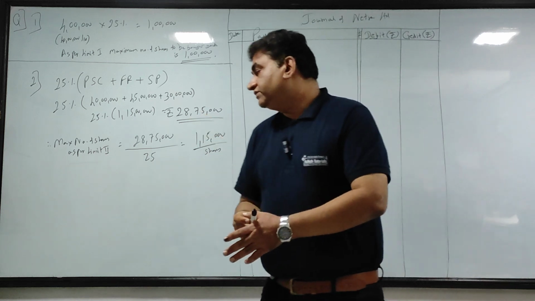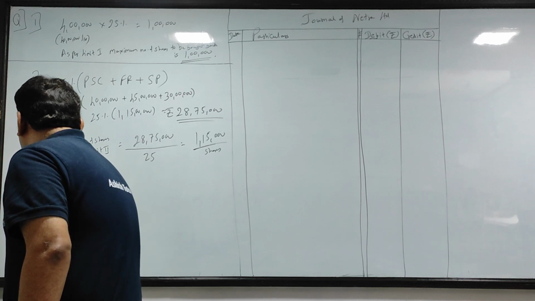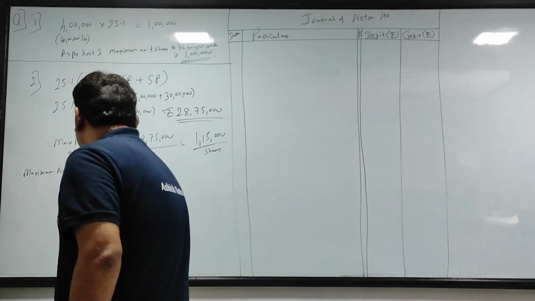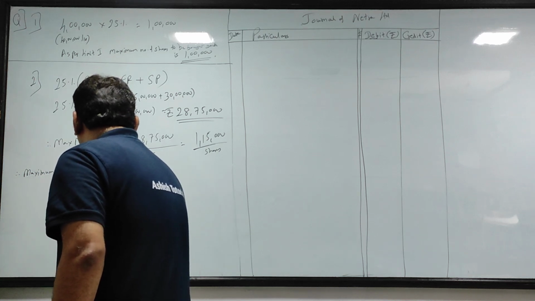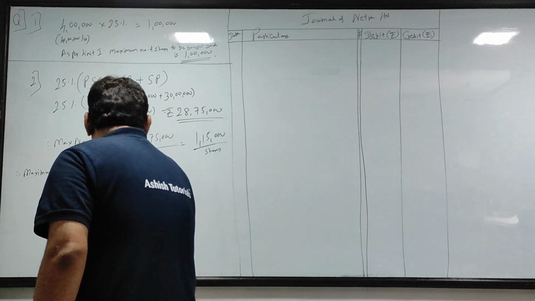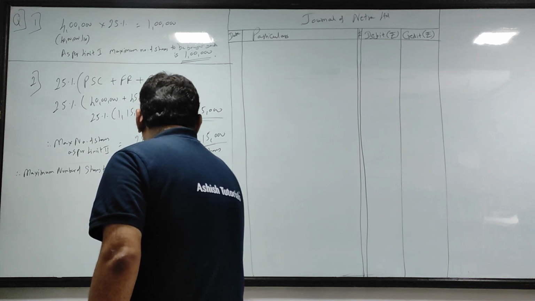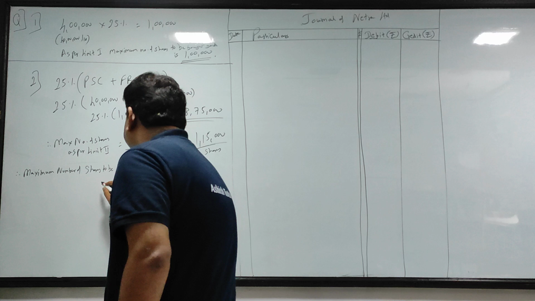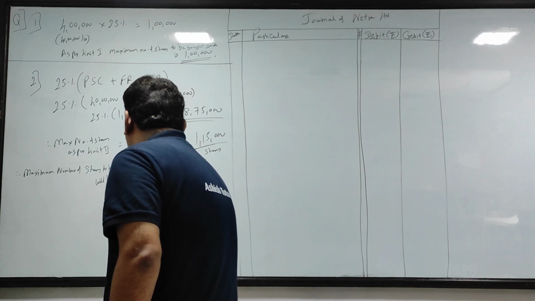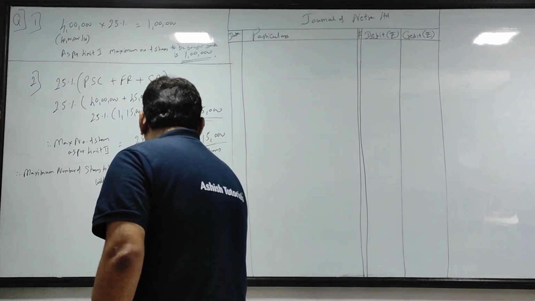So what you will do is, I'll make it very simple. Therefore, maximum number of shares to be bought back as per limit 1 and 2 will be lower of the two, that is 1 lakh.